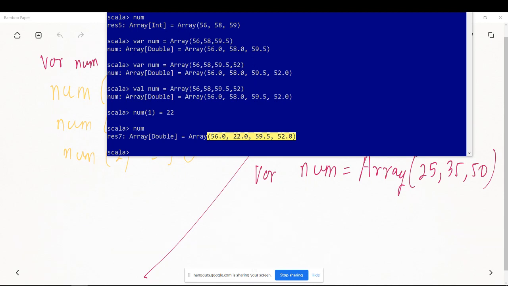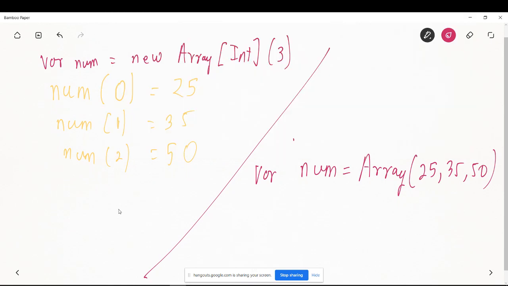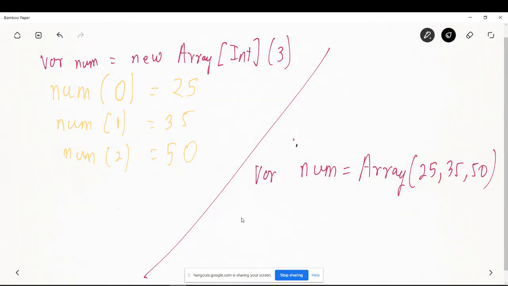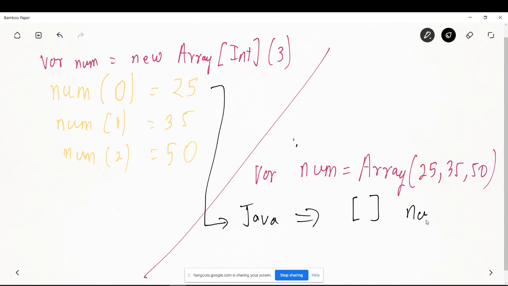No worries. Okay, great. So one thing that you will notice over here is when you define an array in Java, you define an array by a square bracket, right? Whenever you want to access an element of an array, you will access it as num of 0 or whatever, right? In Java, you define it as a square bracket.